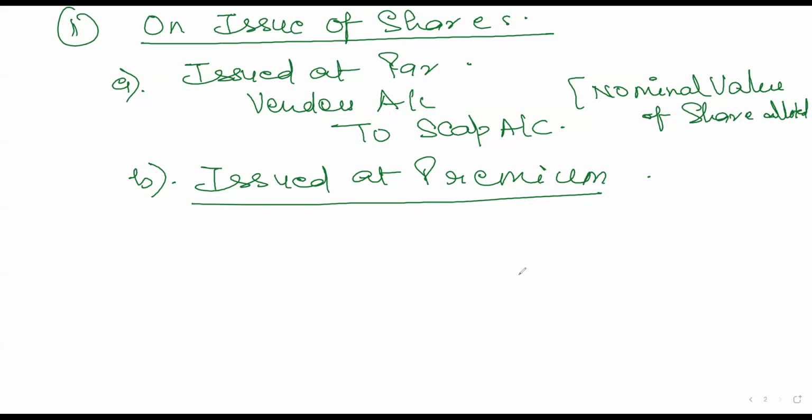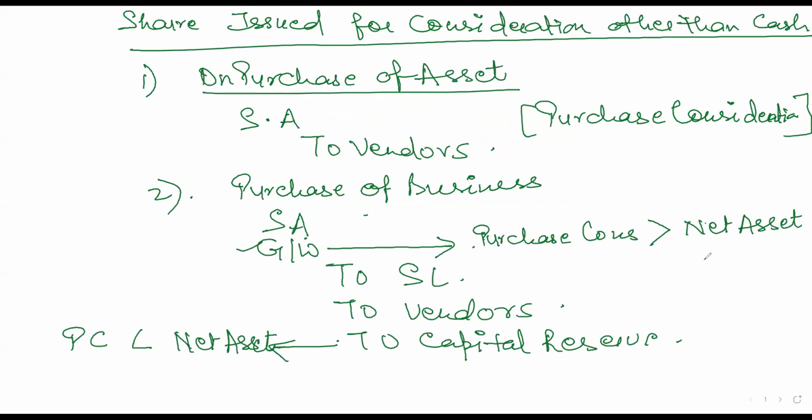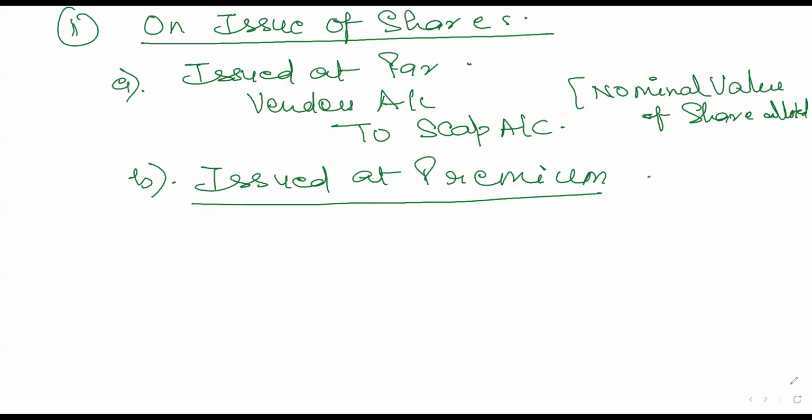But when the shares are issued to the vendor, we are not going to issue shares in installments. Suppose we have acquired assets of 2 lakh rupees. We will right away give the 2 lakh rupees in the form of share capital to the vendors. We're not going to write any allotment or any first and final call. So this is the case of issue at par.